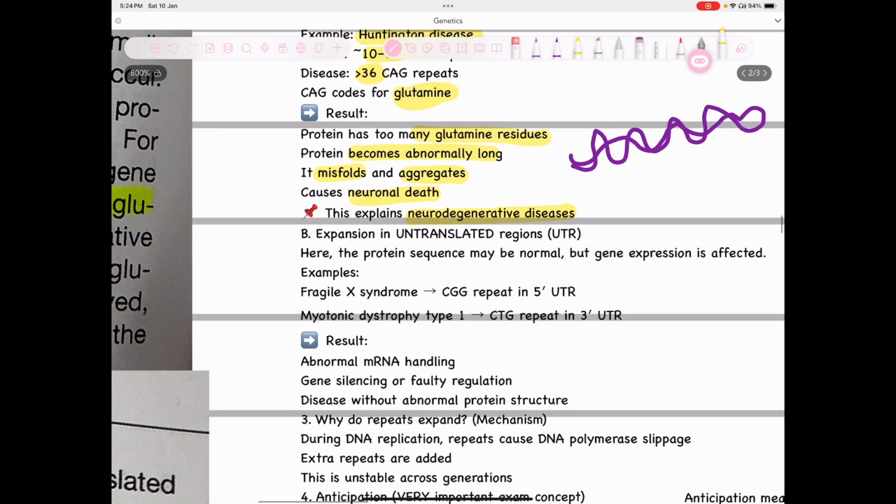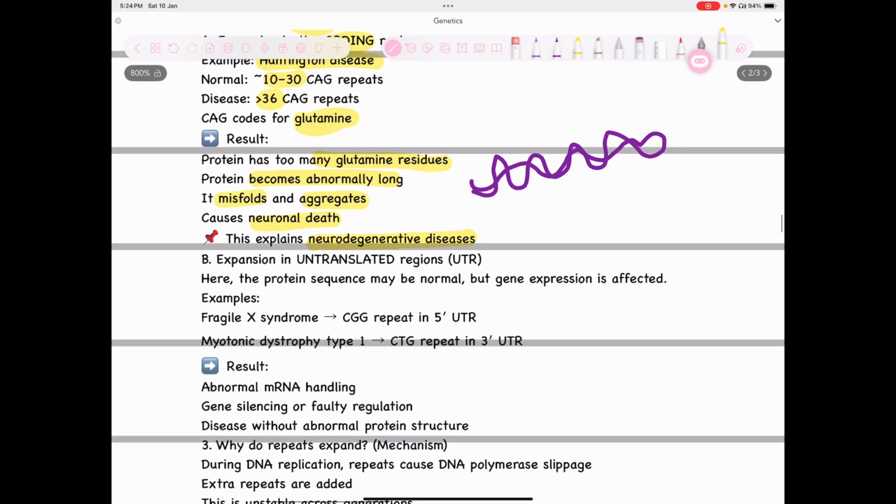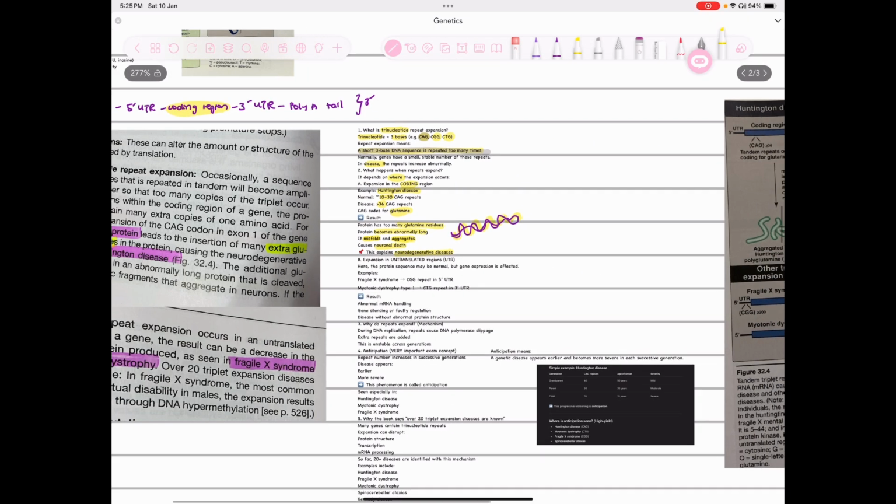The reason being that there was excessive glutamine, a lot of amino acids. This results in an abnormally long amino acid chain. When obviously there's a long chain, there are chances of it misfolding and aggregates forming. When aggregates form and accumulate in the brain, they result in neuronal death, and that's the reason this is a neurodegenerative disease.